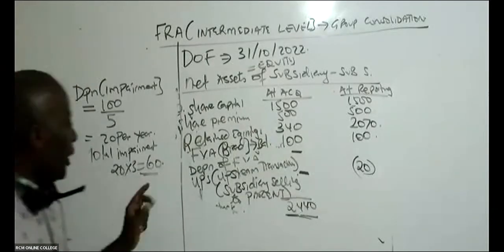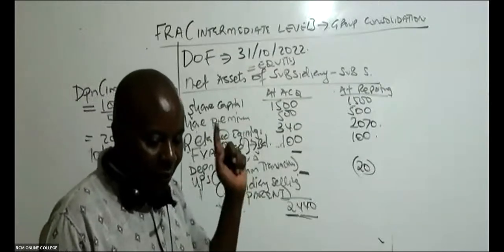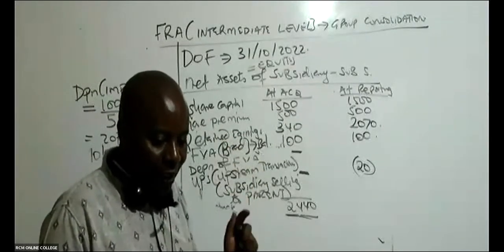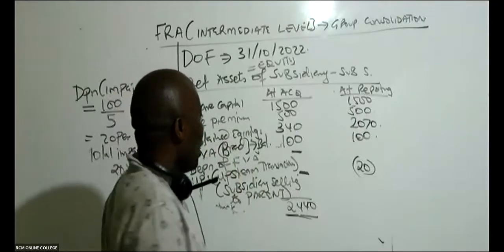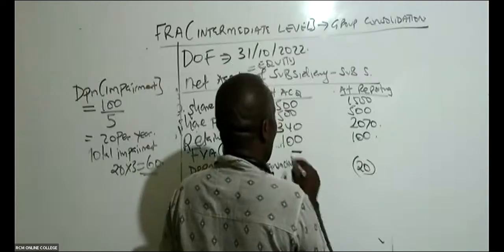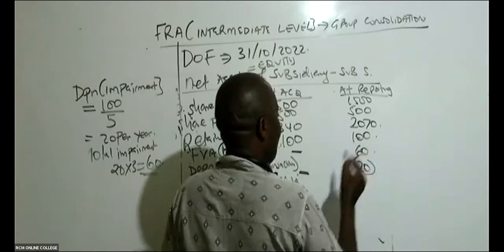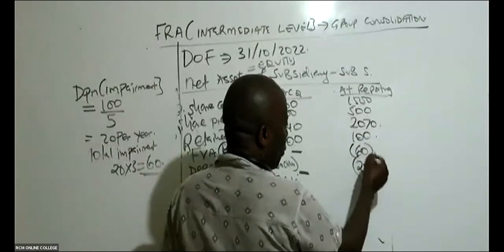It seems guys have forgotten about these 3 years, and I don't mind reminding them. I always like repeating things. So in this case here, the total depreciation or the total impairment is 60. And of course, this has to be deductible.